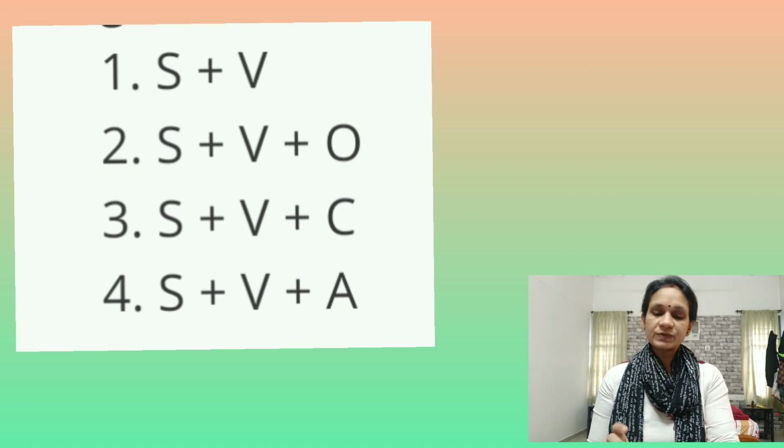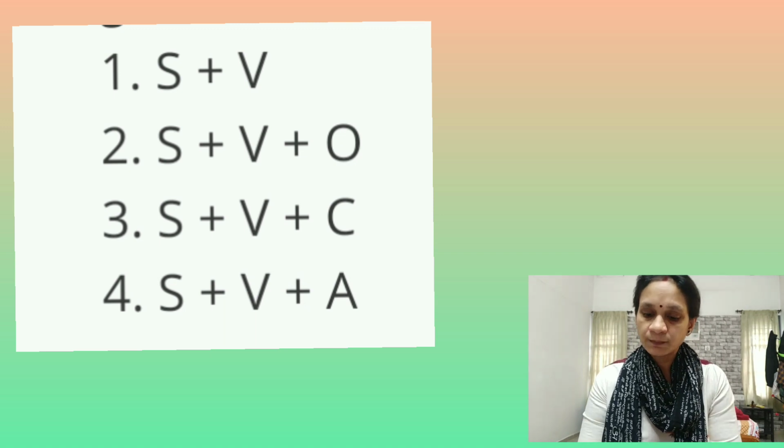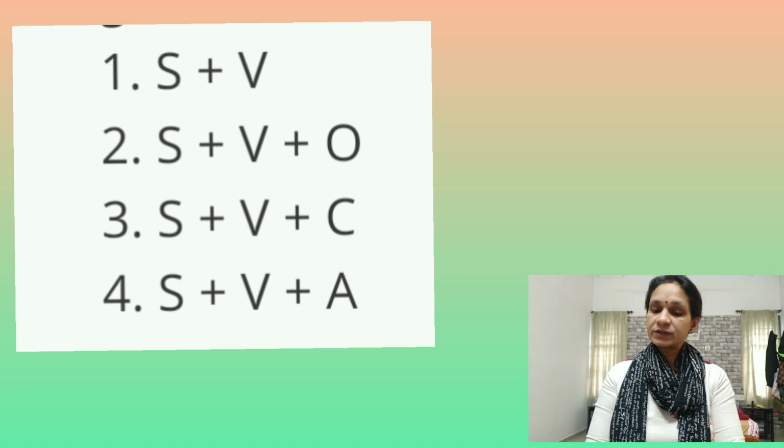Then, the sentence pattern of the four sentences given above can be written as follows. Here we can see, S plus V, subject plus verb. Then subject plus verb plus object. Third sentence, what is it? He was a South Indian. That is subject plus verb plus complement.